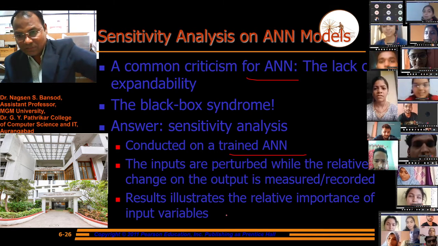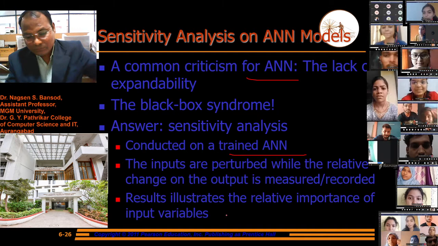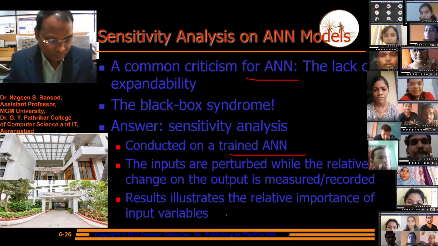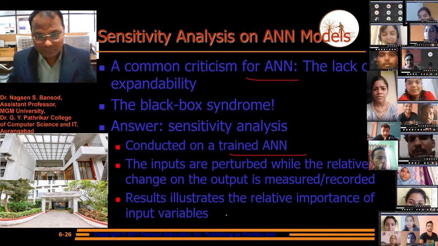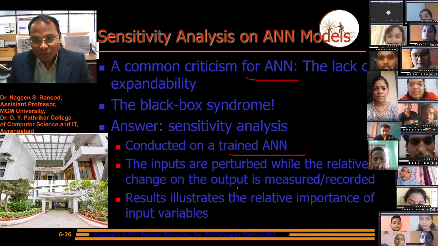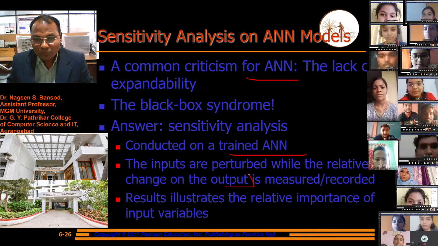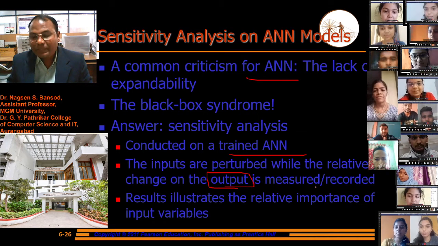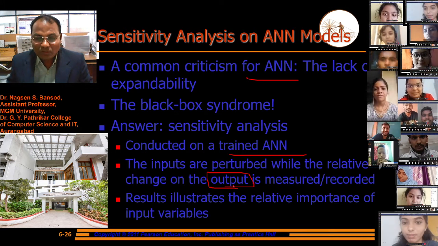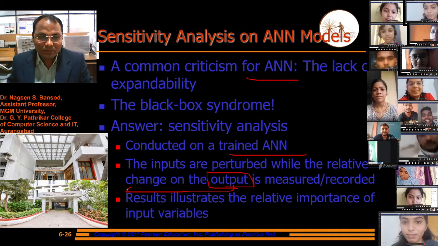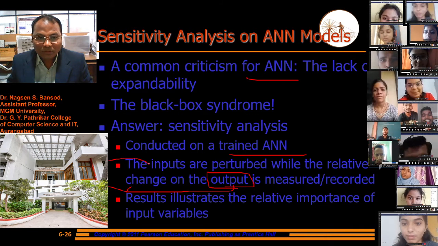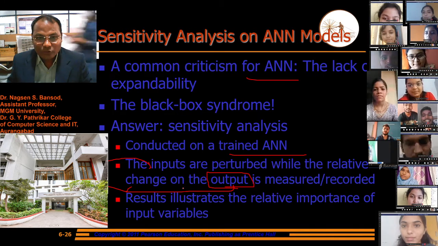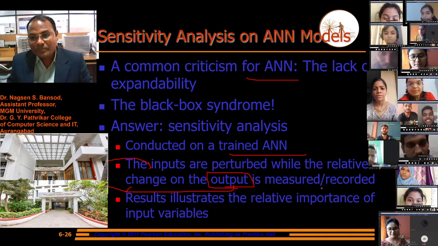We have to take the input and perturb it. Suppose we have an output, but the output is not properly measured or recorded. Then from this we take the values for the input and perturb them, while the relative change on the output is measured and recorded.